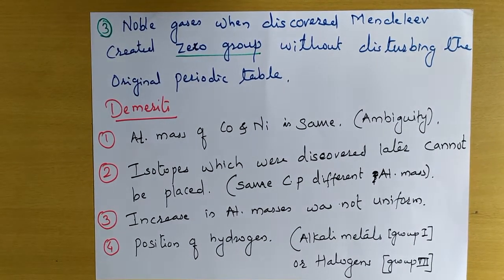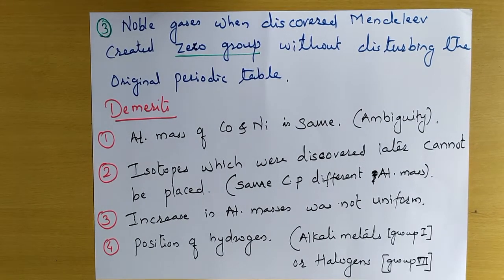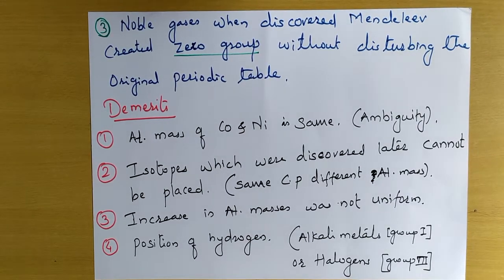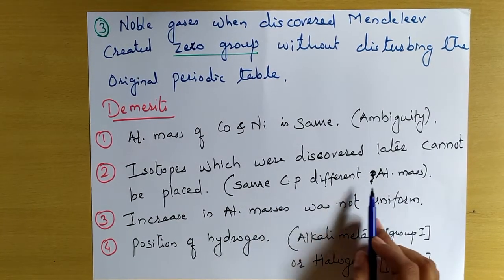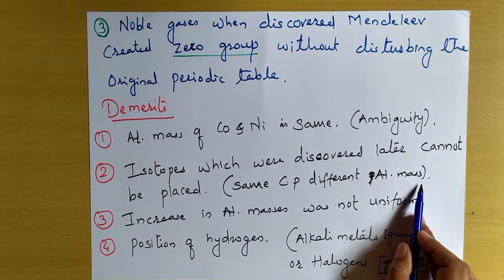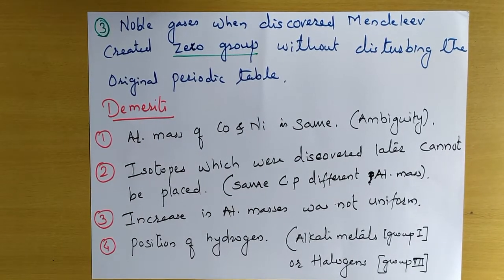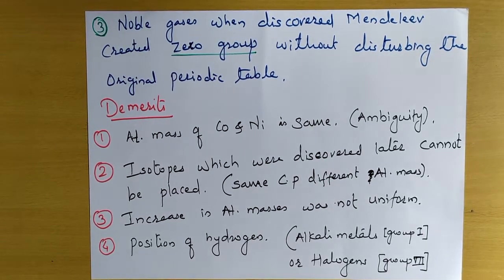Second, the isotopes which were discovered later could not find a proper place in Mendeleev's periodic table. Now what are isotopes? Elements which have the same chemical properties but different atomic mass. So it was difficult for the isotopes to be placed in the periodic table.